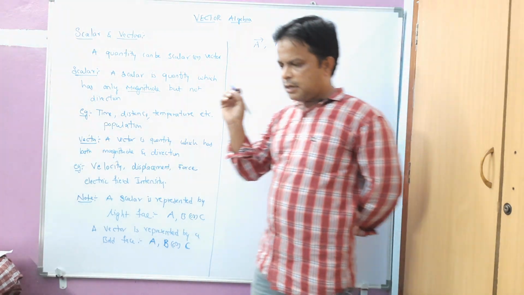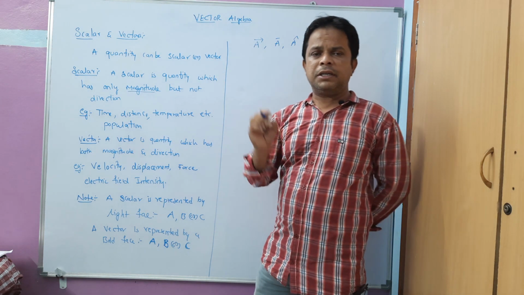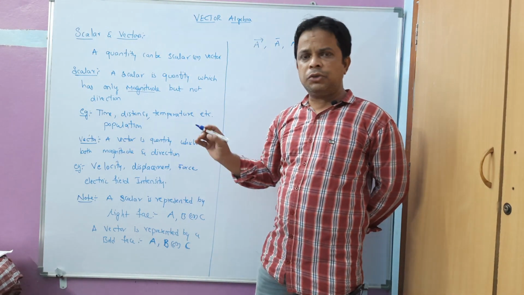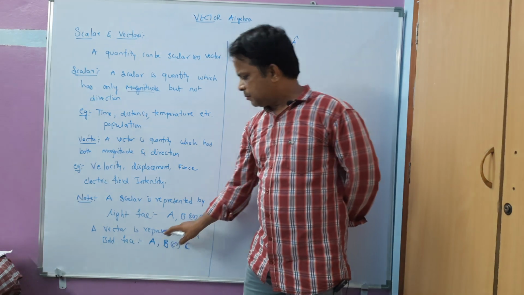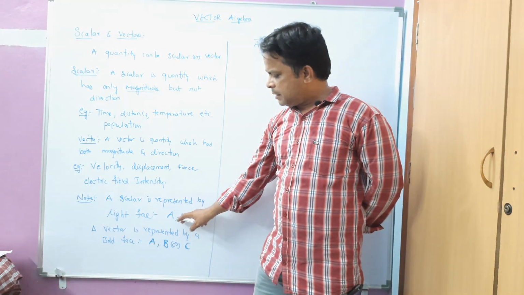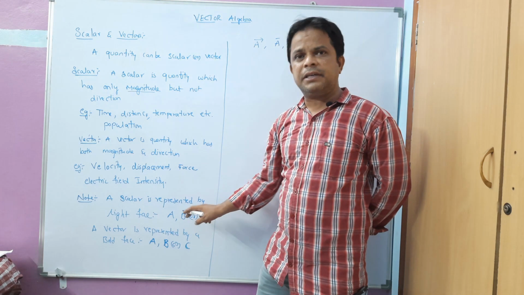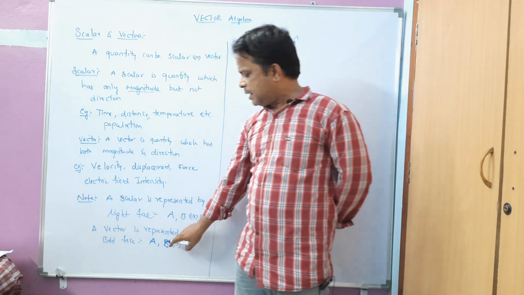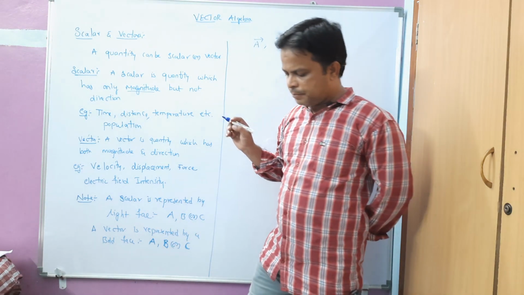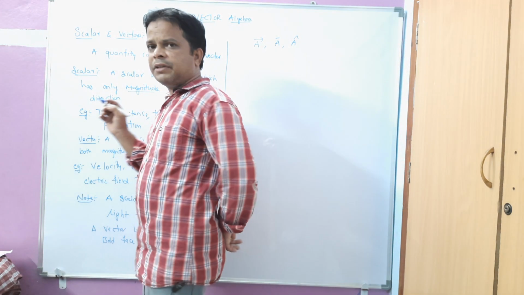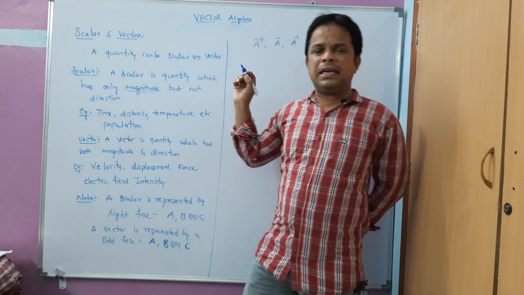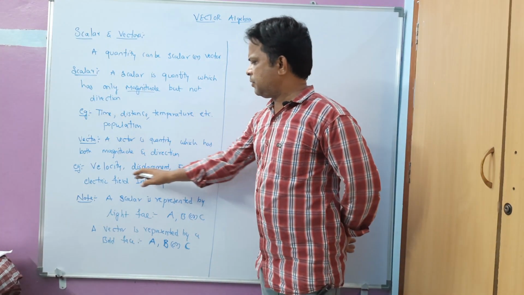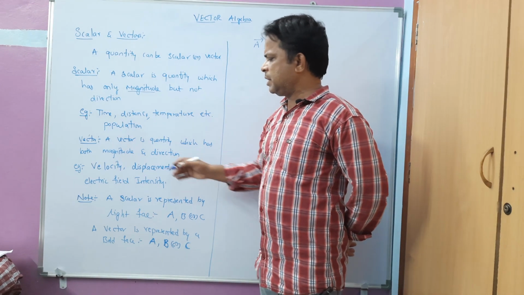So how we are going to denote is very, very important. In this whole lecture, I am going to use this notation: a light face, italicized letter is a scalar, and a bold face letter is a vector. Now, after having the knowledge of scalars and vectors, generally we have velocity, we can say speed, and displacement.